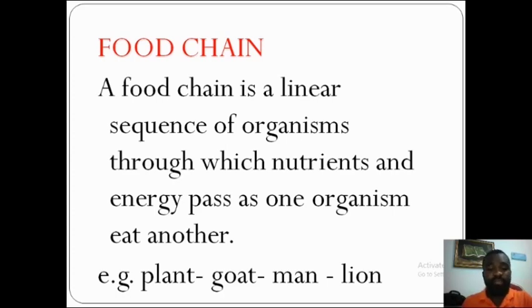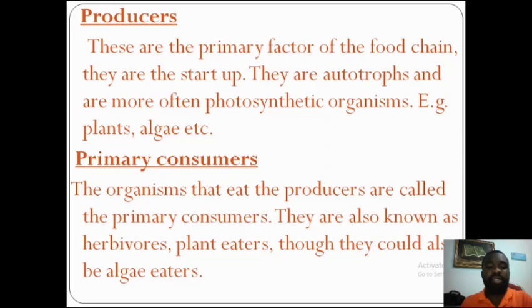Remember this example. So we are saying that the primary consumers eat the producers. They are also known as herbivores. I've said that before. Herbivores are animals that eat plants. You can see plant eaters, though they could also be algae eaters. Please don't forget it.